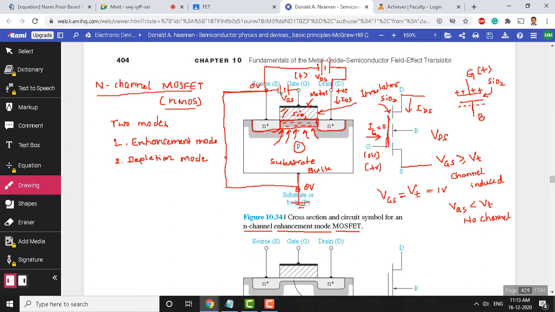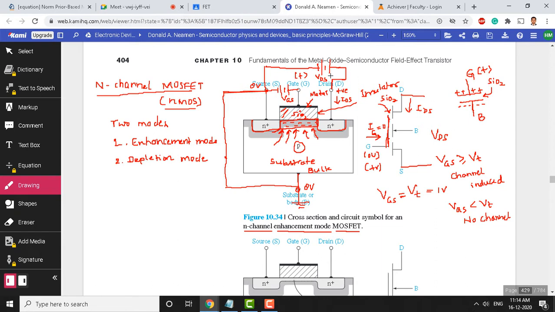The voltage need not always be positive to gate and negative to source. And you will see the consequence of changing voltage here, how it makes changes happen in the silicon dioxide and semiconductor interface. You will see those changes. So positive voltage here induces negative charge here, and negative voltage here induces positive charge here. That is the concept you should take into consideration.